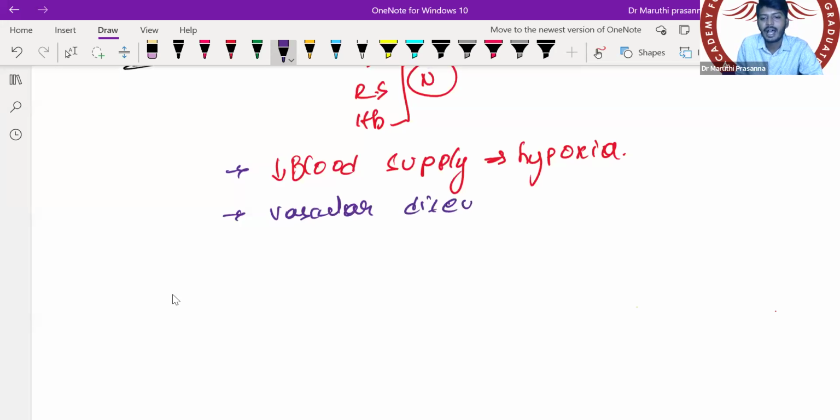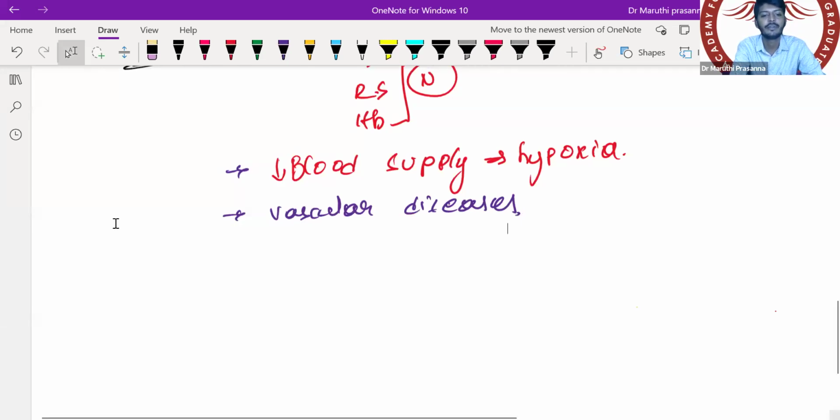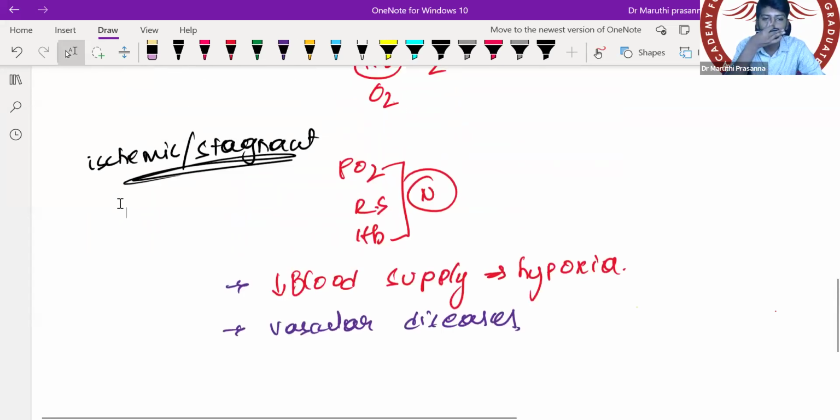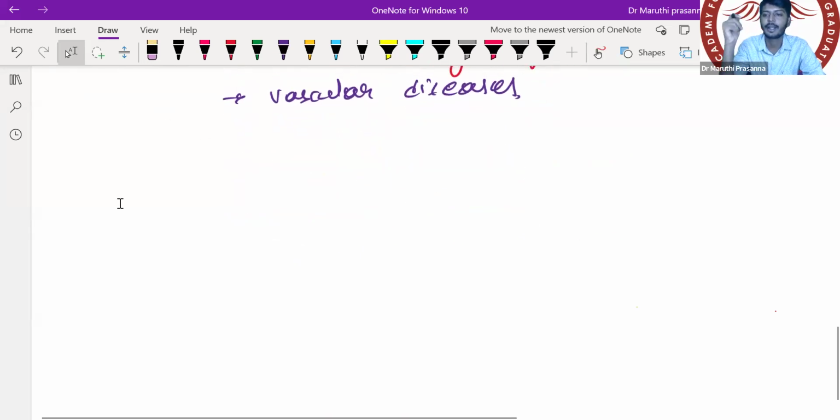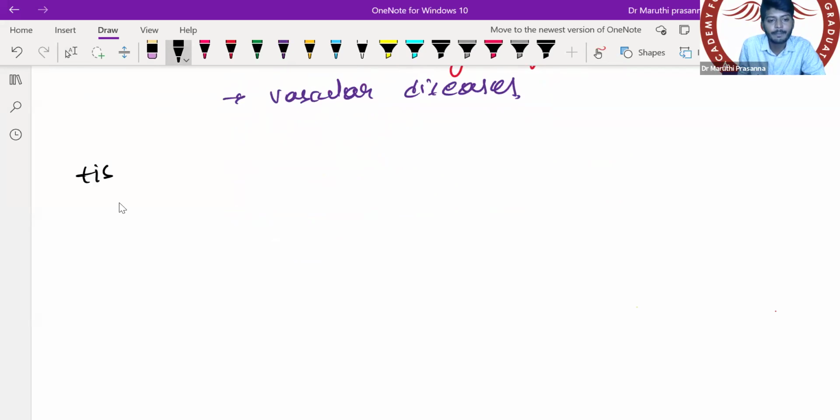Vascular diseases such as atherosclerosis, that is the story of your ischemic hypoxia. Then the last but not the least, what is that? Yes, of course, that is your tissue hypoxia.